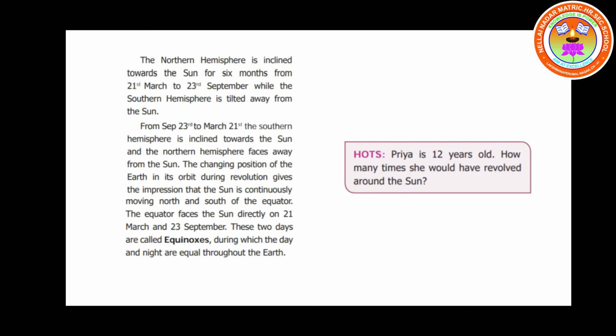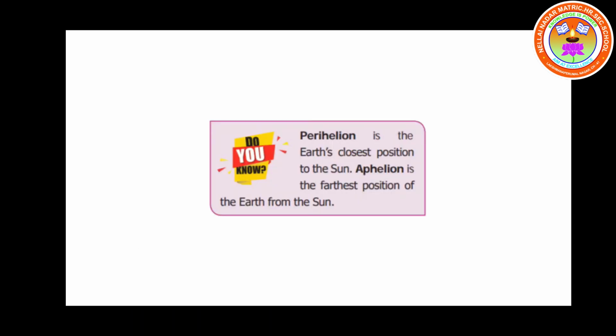Now there is a question for you. Priya is 12 years old. How many times would she have revolved around the sun? The answer is: the earth takes 365 days to revolve around the sun, that is 1 year. Since Priya is 12 years old, Priya would have revolved 12 times around the sun. Is it clear?